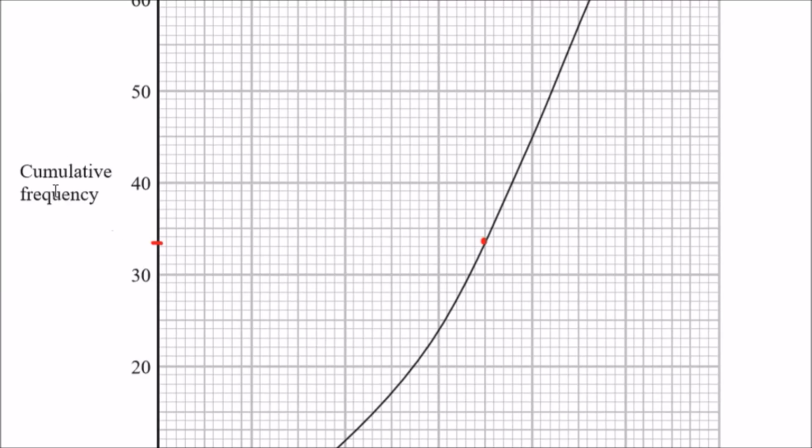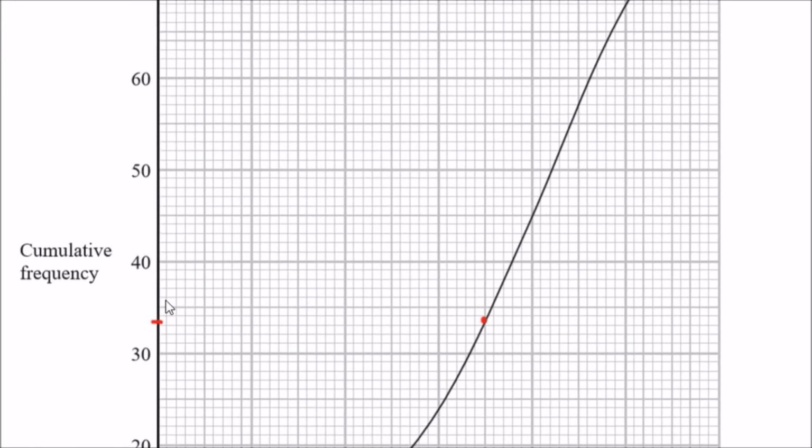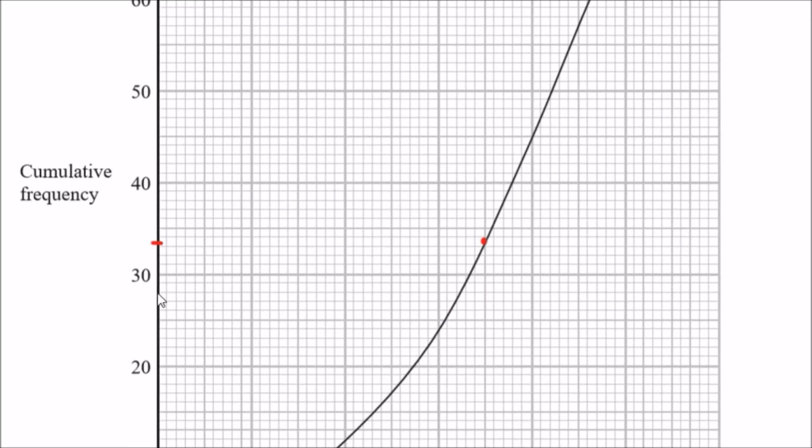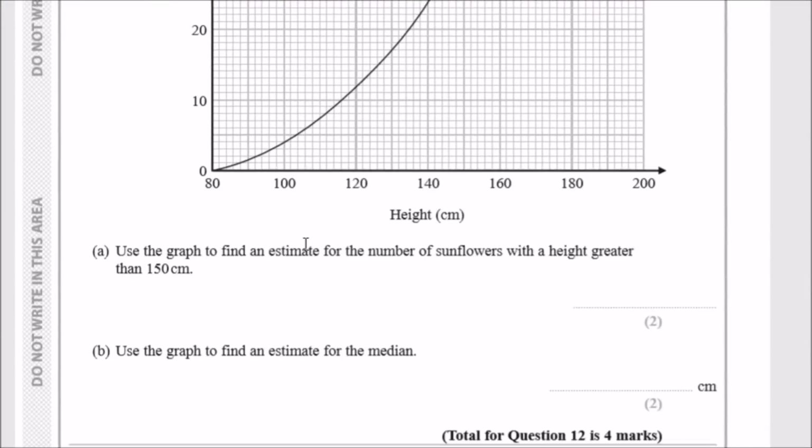This is the cumulative frequency, so all the sunflowers have been accumulated. And this seems to be about, oh my God, what is that exactly? 31, 32, 33, or 34. It seems to be about 33 and a half, but let's say it's closer to 33, because we need an actual integer number.